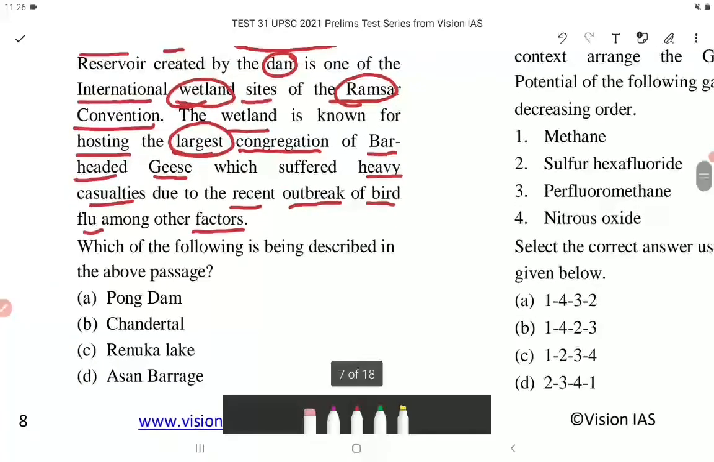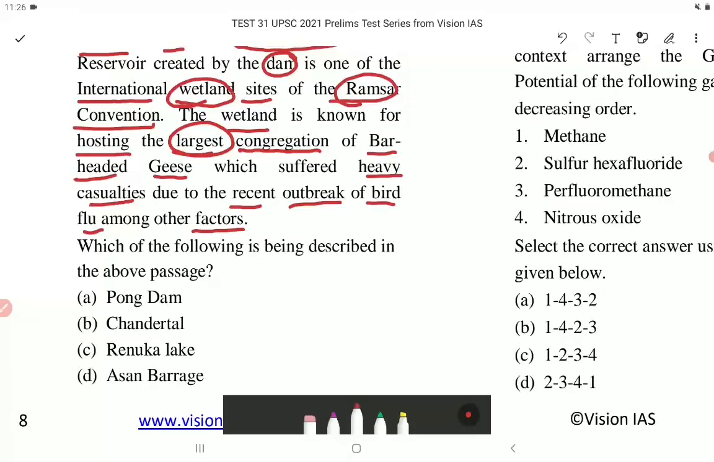Option B, it is Chandartal, which is incorrect. Option C, Renuka Lake, incorrect. Option D, Asan Barrage, incorrect. Option A, Pong Dam Lake, which is in Himachal Pradesh. This is the correct answer.